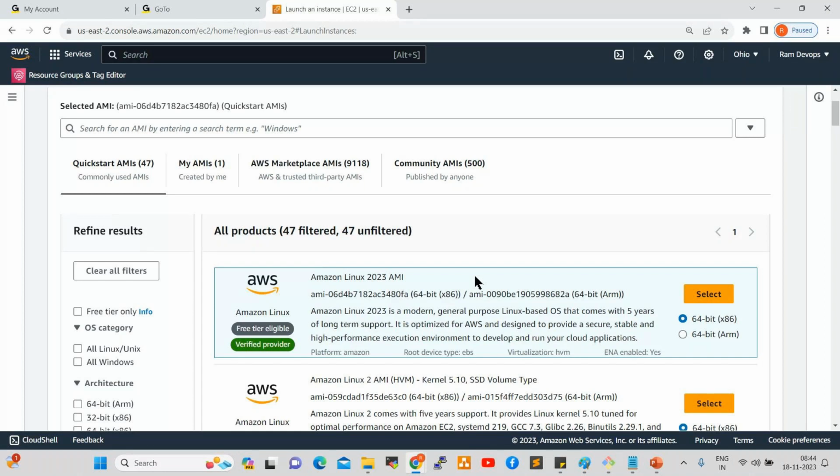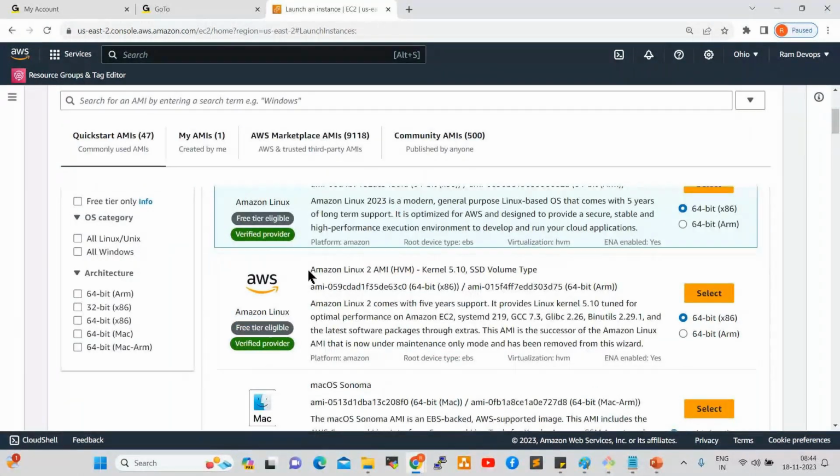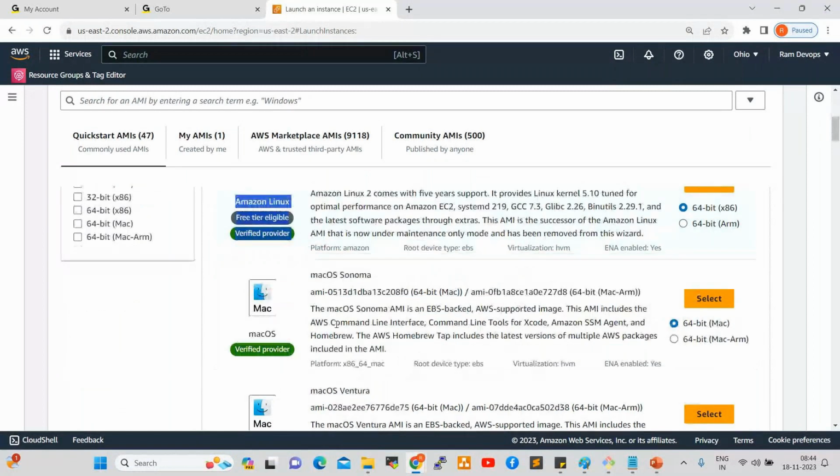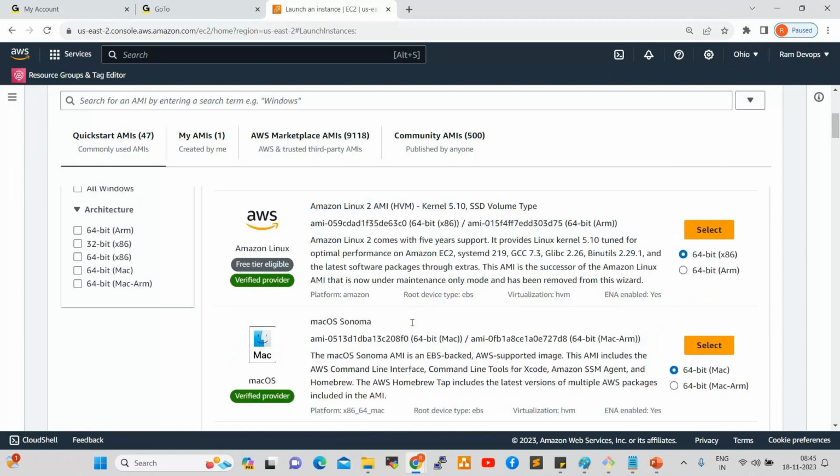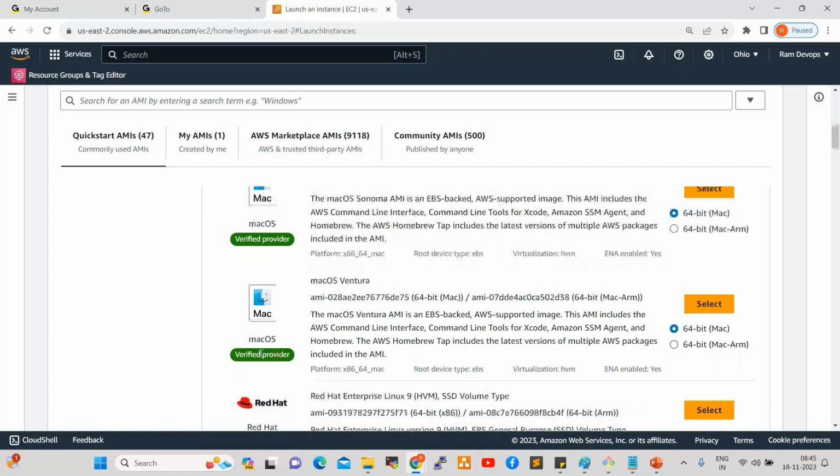Now, these are all free tier eligible. See here: Amazon Linux 2023 AMI, Amazon Linux 2 AMI, Mac OS. These two are free tier eligible, right? So whatever free tier eligible images are there, those we can use. Whatever images are not free tier, if you use them, some charges will be applied, right? So these two servers are free tier eligible.